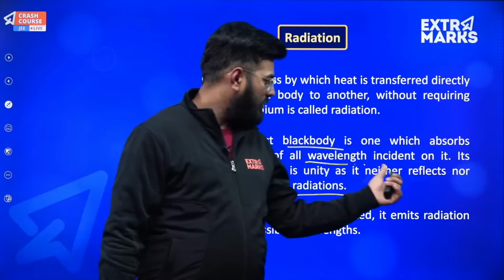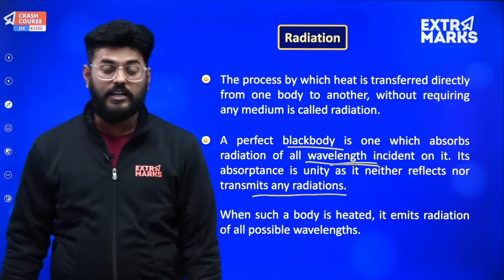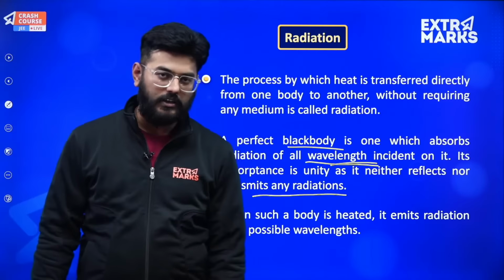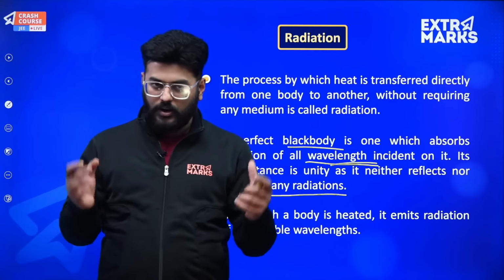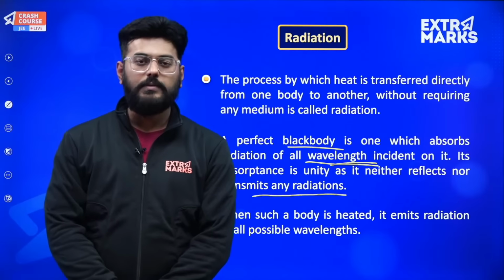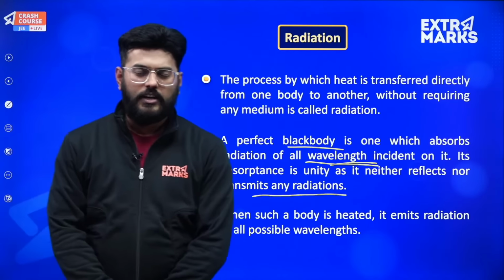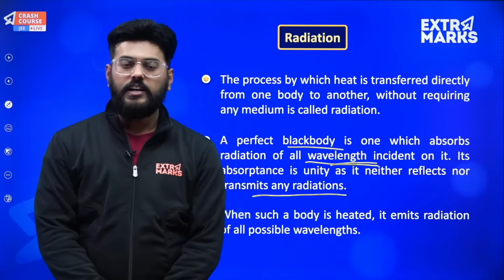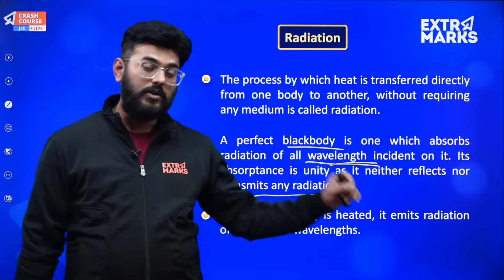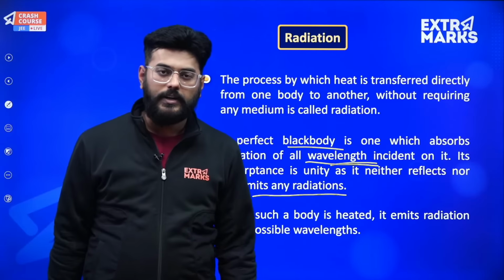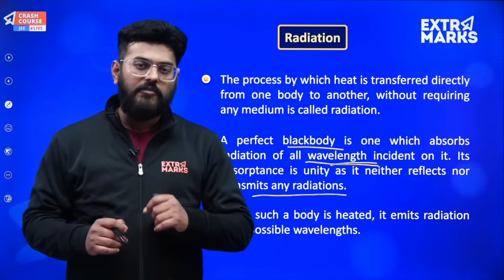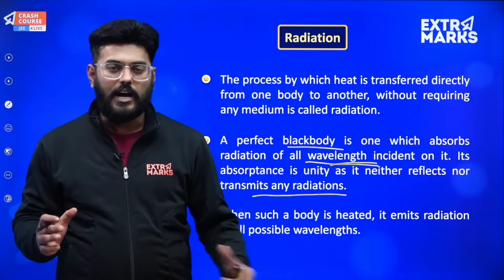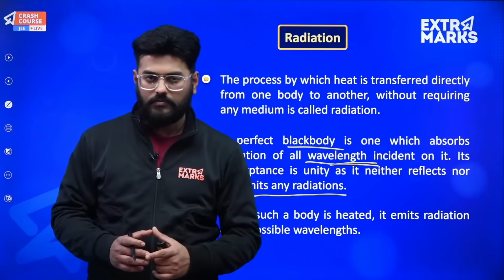So what is this wavelength? As I told you, the heating is occurring because of electromagnetic radiations, and the radiations have a particular wavelength, frequency, and all those properties of waves. If a body is at a temperature T, let's say we talk about the sun. The sun has thousands and thousands of degrees of temperature on its outer crust. So it will definitely emit all the possible radiations starting from 0 nanometer to an infinite value of nanometer, but a particular kind of wavelength will be emitted in abundant quantity, and that parameter we'll also be discussing in a quick span of time, wait for it.